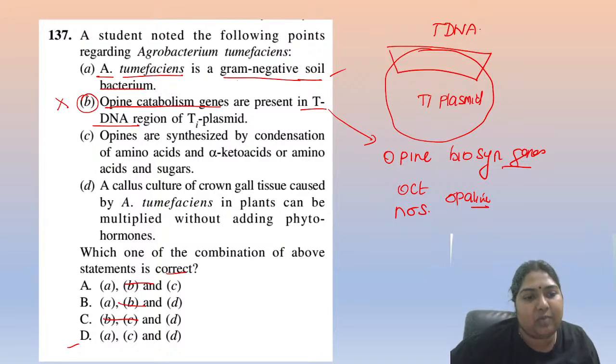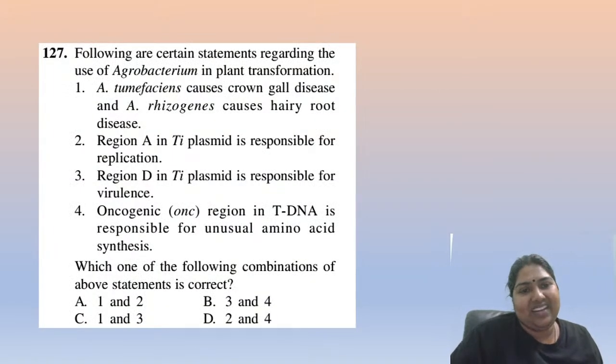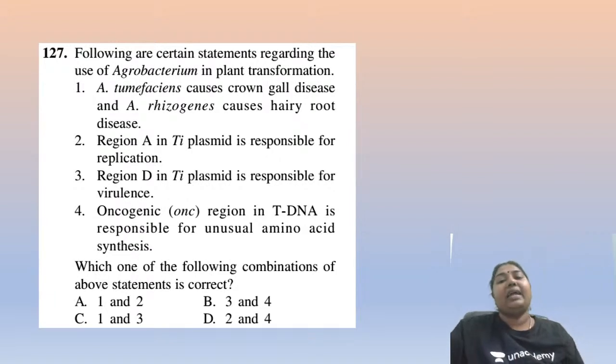Opines are synthesized by condensation of amino acids and keto acids. Absolutely correct. And a callus is formed by a crown gall without adding phytohormones. Why? You don't need a phytohormone. Already it is there in my tDNA, so it doesn't need any phytohormone. Got it? Yes, everyone? It is all clear? Okay, one more question we will do. Applied biology is usually neglected, but seriously I will tell you guys, every year there are questions from applied biology, that too from a hot topic like Agrobacterium. So never miss this for your examination.